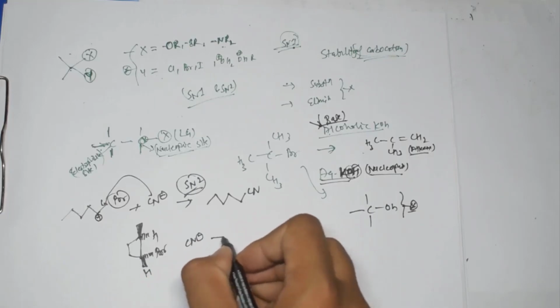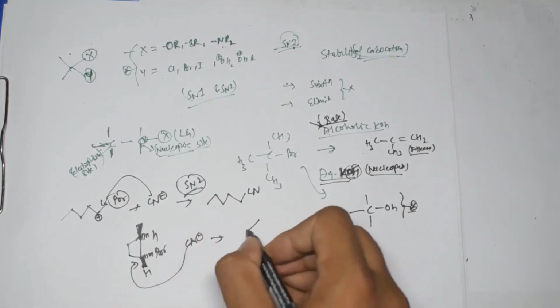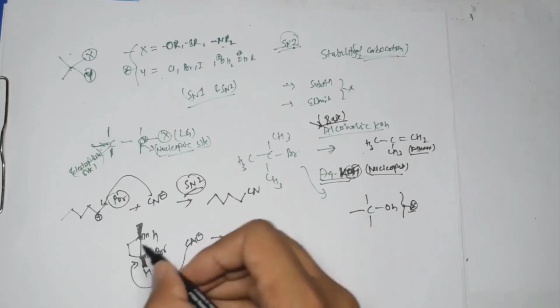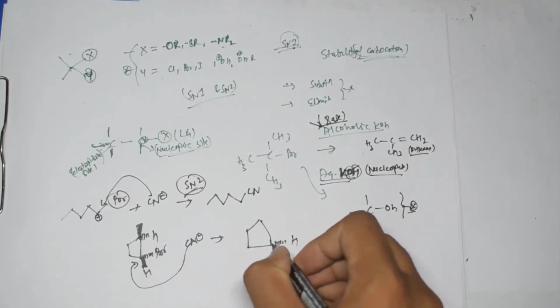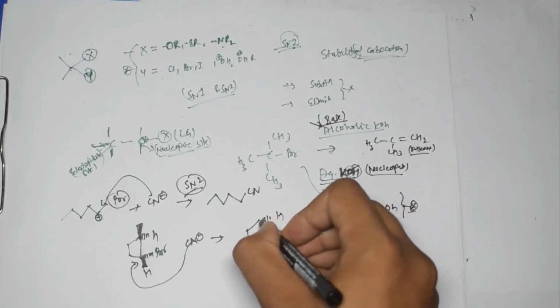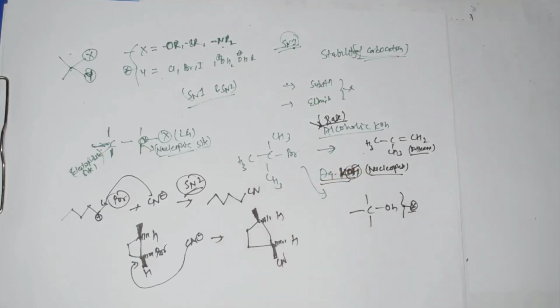Here if I am using this CN minus, this CN minus will definitely attack from the back side, and the hydrogen which is present over here, this is above the plane, so this will go below the plane, and this CN minus will come above the plane, and the rest of the things will remain as it is, right? So this is the thing which you should understand.